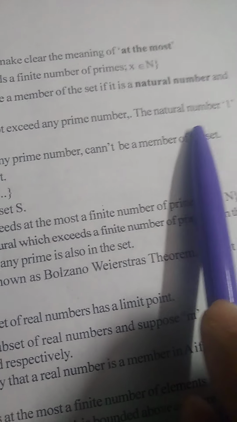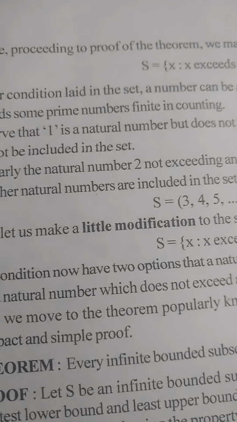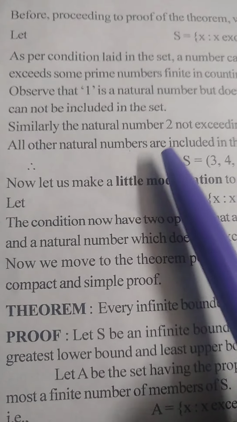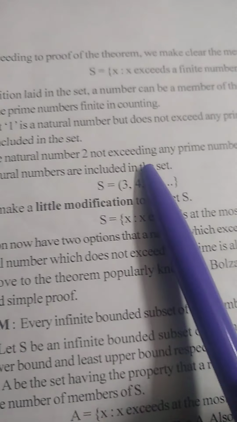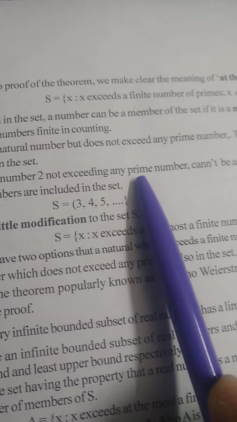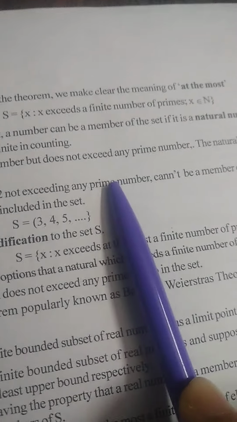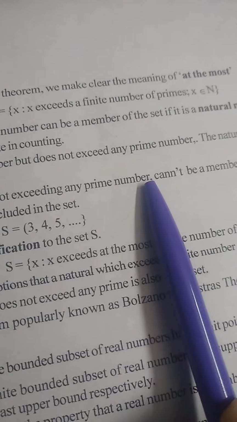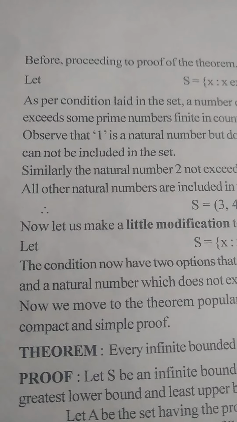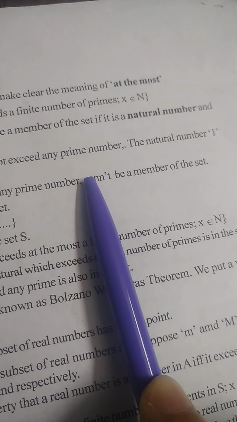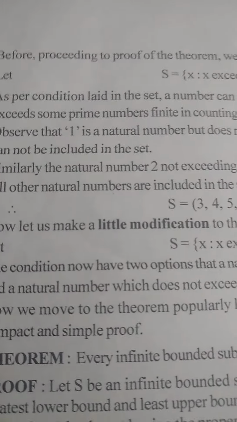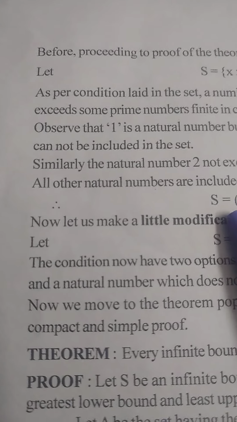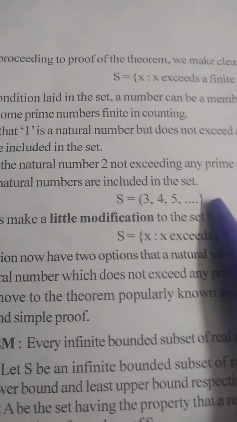The natural number 1 cannot be included in the set. Similarly, the natural number 2, not exceeding any prime number, cannot be a member of the set S. All other natural numbers are included in the set.